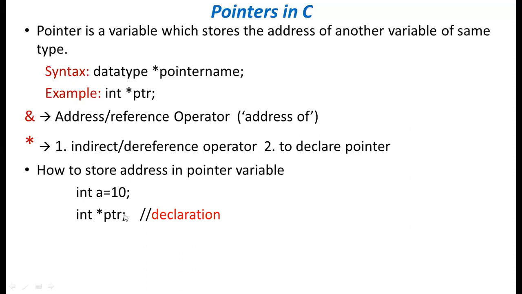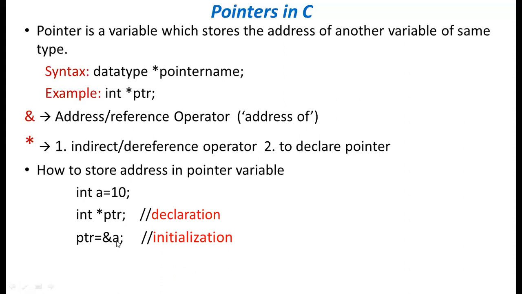So how will it store the address? For that, you should write the following statement. See, on the right hand side we have ampersand a. What's the meaning of that ampersand a? Ampersand means address of a.